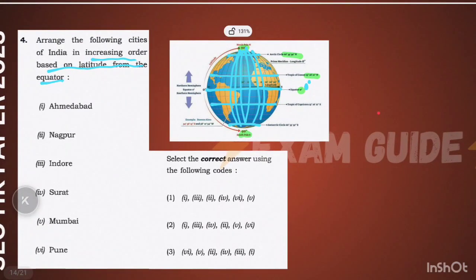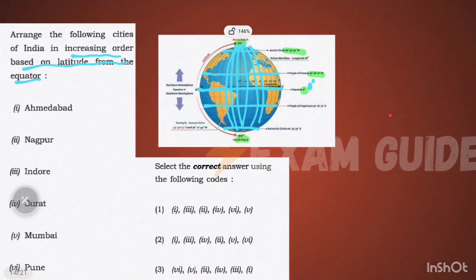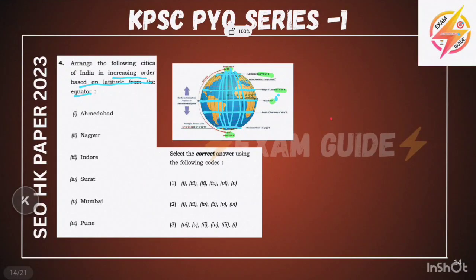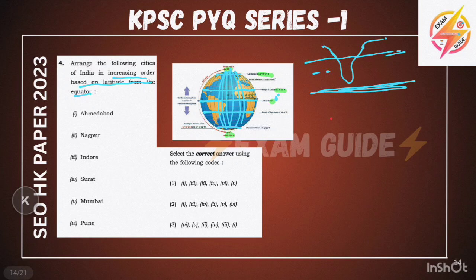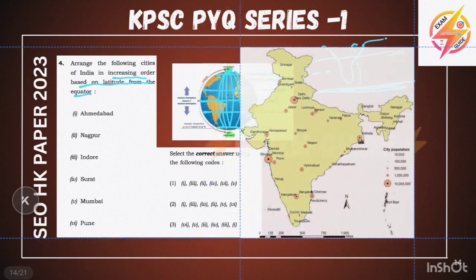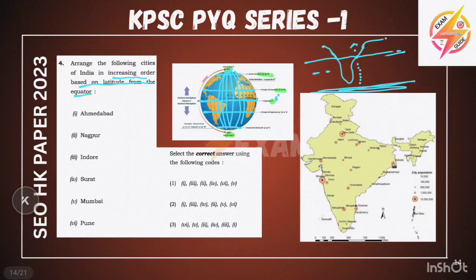Now we will see the increasing order based on the latitude from the equator. Okay, keep this in mind. This is our India. This is the equator and the Tropic of Cancer passes here. We must go like this for the increasing order of the latitude. And you may see this photo. This is the Tropic of Cancer, and somewhere below is the equator at 0 degrees, and this is 23 north. So this will be the increasing order of the latitude.